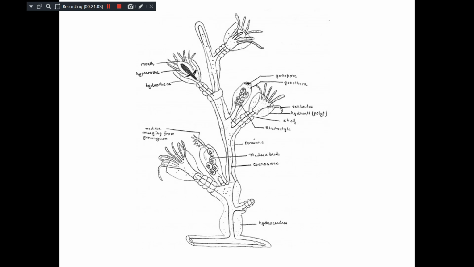See, this is another photograph. There's a hand sketch of how the Obelia colony appears. Obelia has a number of zooids. These are called zooids. These are actually individual polyps. Zooids are individual polyps, but they are forming a colony. These individual zooids have different functions. Some are feeding zooids, some are reproducing zooids, some are protective in function. So there's a division of labor, and all of them live together, and they are all attached by a common stalk, what you call the hydrocaulus.